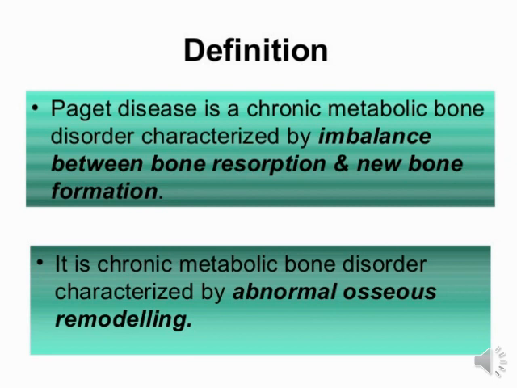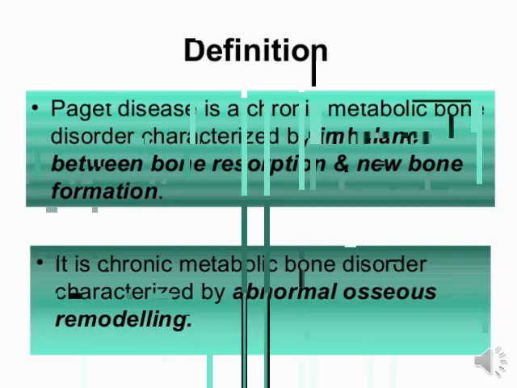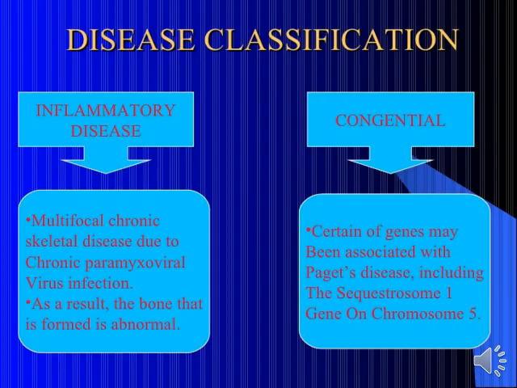Now let's see the classification of Paget's disease. There are two kinds of classification: first is inflammatory disease and second is congenital Paget's disease. Both are very clear. Inflammatory Paget's disease is a multifocal chronic skeletal disease due to chronic persistent viral infection.